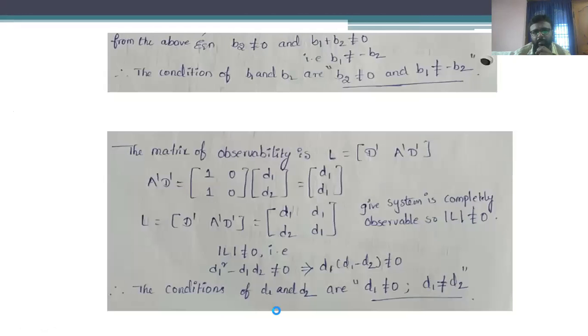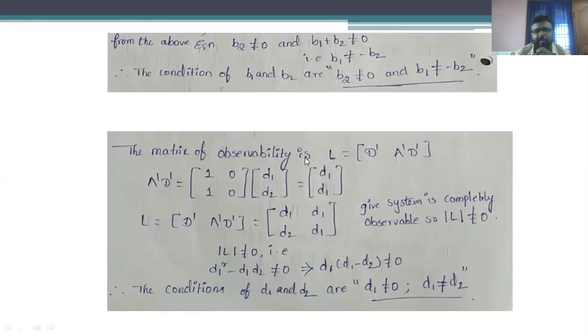Therefore, we have obtained two relations: B2 is not equal to 0 and B1 plus B2 is not equal to 0. B1 plus B2 not equal to 0 means B1 is not equal to minus B2. That means we have evaluated two conditions based upon controllability, that is, B2 is not equal to 0 and B1 is not equal to minus B2. Okay. In a similar fashion, we have to evaluate the conditions regarding B1, B2 and D1, D2 for observability.